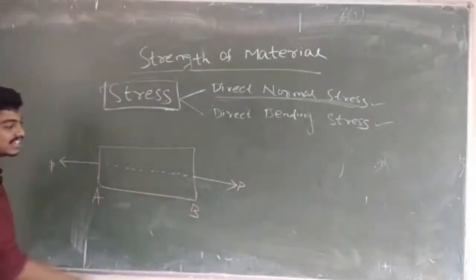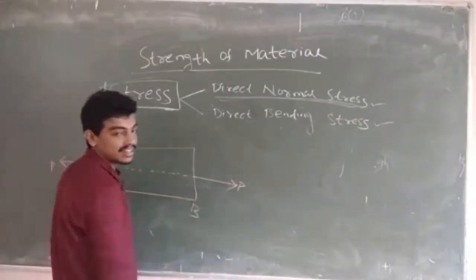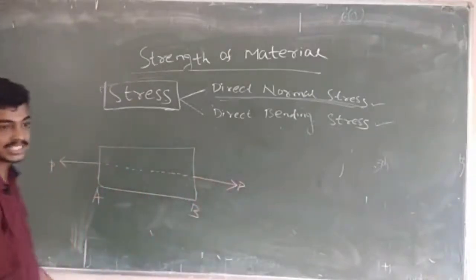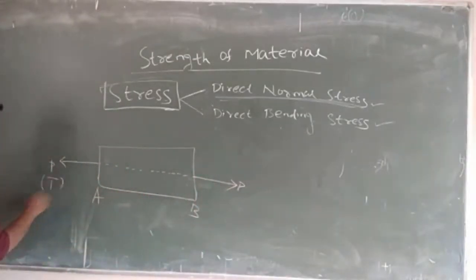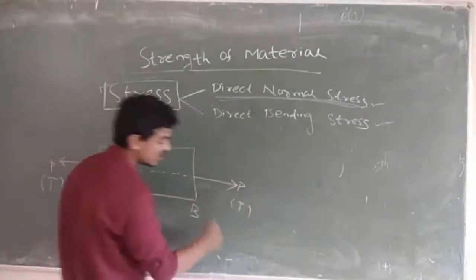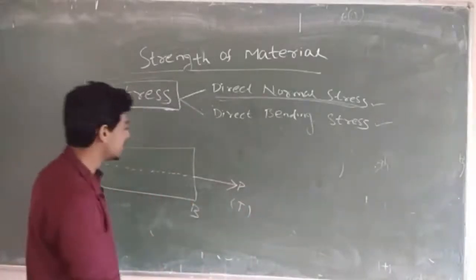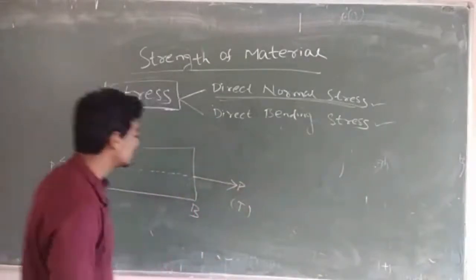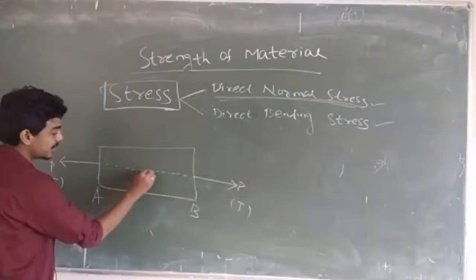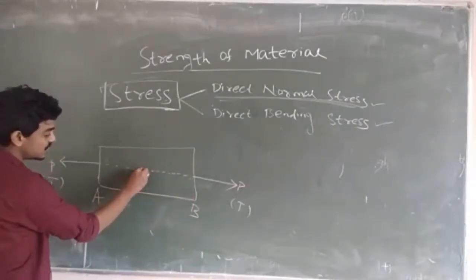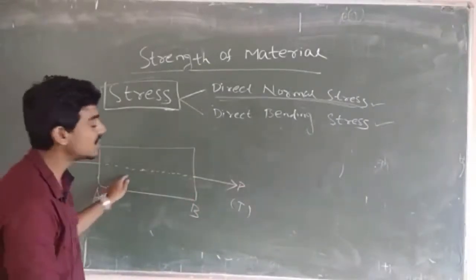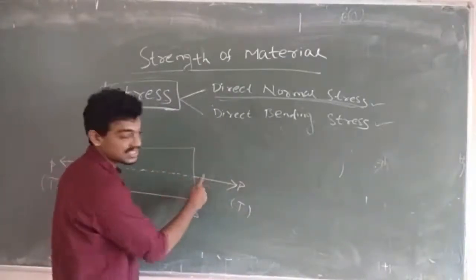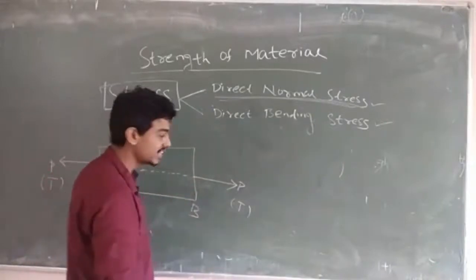Here you can see this is a tensile force. If I give the force the other way, it will be compressive. This is called tensile force. For understanding purposes, I am denoting it T; if you want to denote it F, you can. No problem. I am repeating that the force is passing through the centroidal axis. If it does not pass through the central axis, the case will be different. We will study that later.